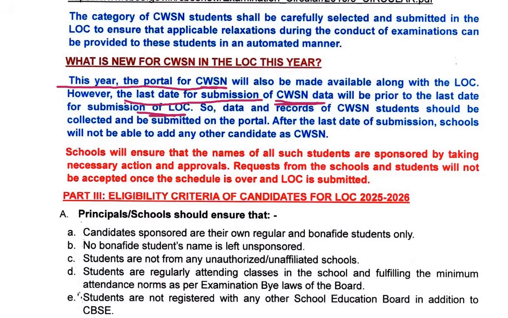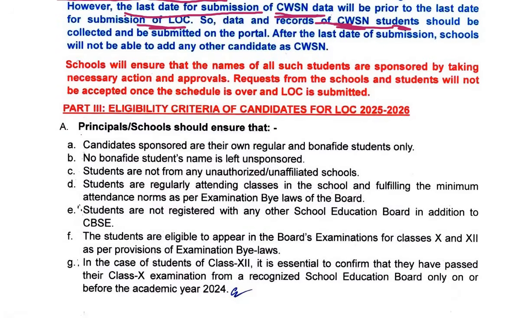So, the data and records of CWSN students should be collected and submitted on the portal. Schools will ensure that the names of all the such students are sponsored by taking necessary action and approvals. Requests from the schools and students will not be accepted once the schedule is over and LOC is submitted.